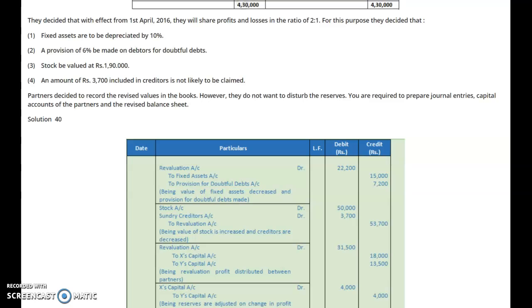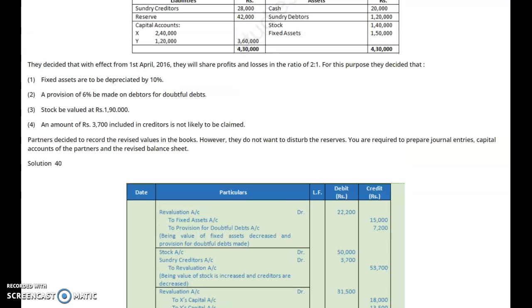So the revaluation account is credited with 53,700 and it is debited with 22,200. Now here we will prepare the revaluation account and get the result of the revaluation account. When you prepare the revaluation account, you will find out that there is a profit of 31,500. Please understand, credit side 53,700, debit side 22,200. There is a profit of 31,500.